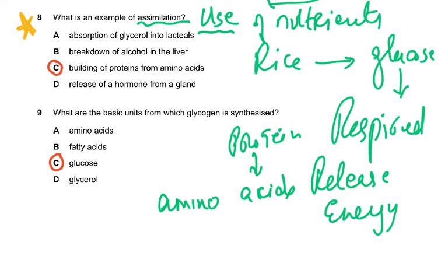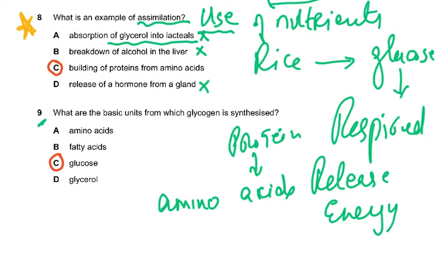So, of course, this was all wrong. Absorption into the lacteal, this was wrong. Alcohol, this is not assimilation, it's absorption. Glycerol will enter the lacteals, this is correct, but it's not assimilation. Breakdown of alcohol in the liver, no, that is not assimilation. Then release of hormone from a gland is not assimilation. So basically it was C, which was the building of proteins from amino acids.